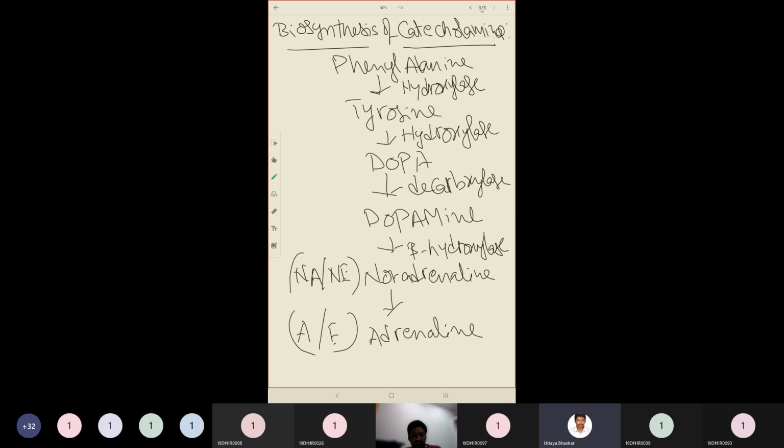Dopamine will be acted upon by the enzyme beta hydroxylase. That means at the beta position a hydroxyl group will be attached to dopamine. That will turn dopamine into noradrenaline. Noradrenaline will be acted upon by N-methyl transferase. That means one methyl group is added to the nitrogen of the amino group, and that will ultimately give us adrenaline or epinephrine. Now let us see it in